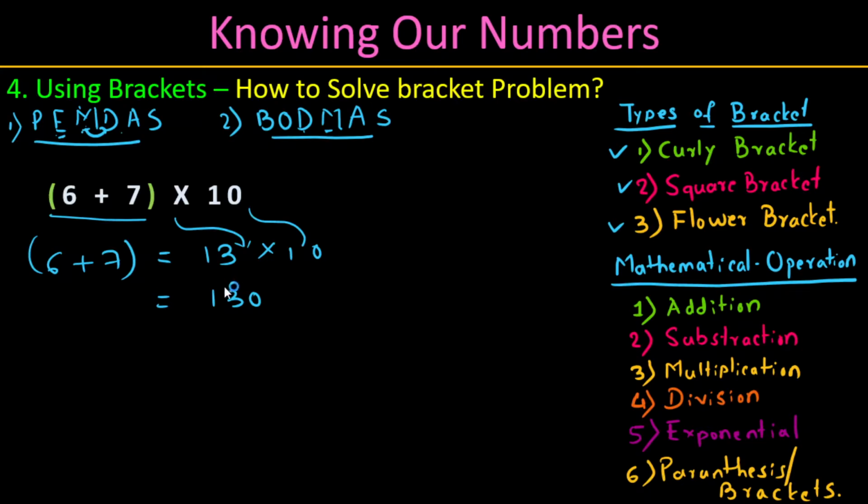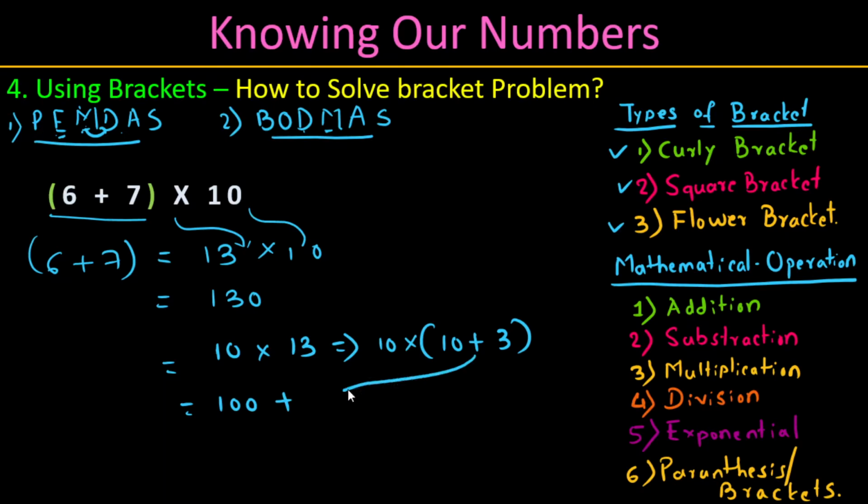Another way we can write it is 10 into 13. We can also write 13 as 10 plus 3, so now we created another bracket. 10 into 10 is 100, plus 10 into 3, which is 30, so 130. Correct. This we can also directly say as 13 into 10, 130. The time will be increased to solve the problem this way, but it will be a perfect answer. As time goes, we need to make the process faster to get the answer.